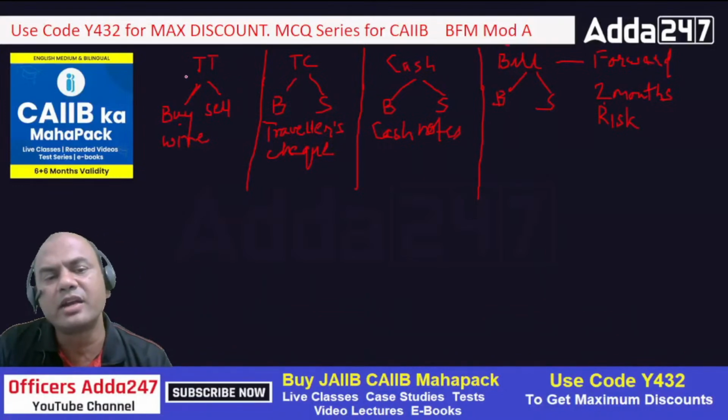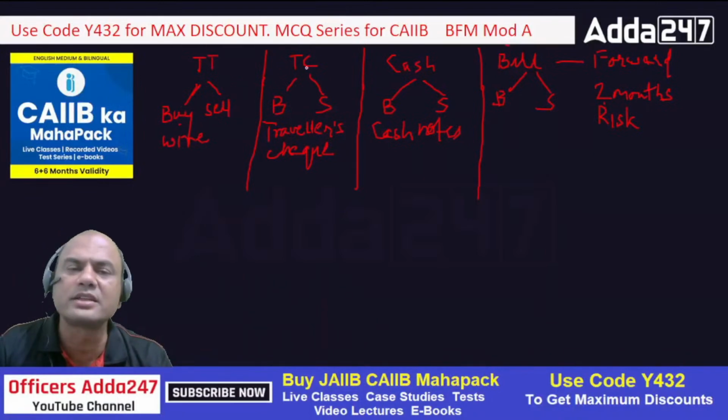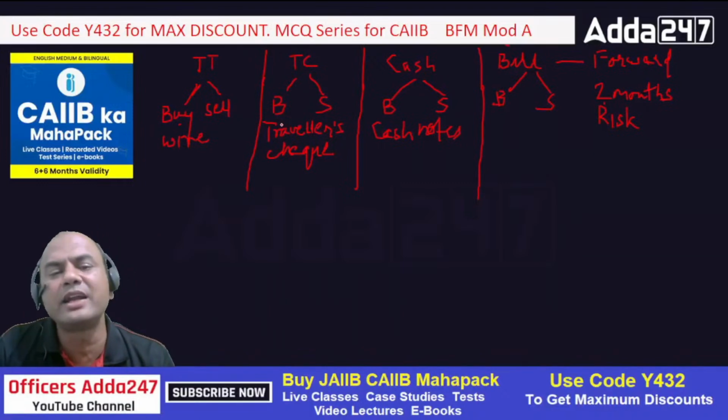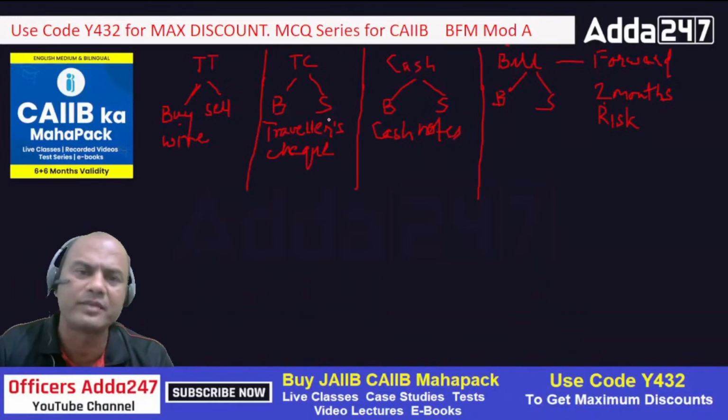What is TT? Money comes through SWIFT, I act as a courier and give it to the person whose money it is, like NEFT and RTGS. TCs: the traveler's check is simply a blank DD, and I verify it and give the amount.